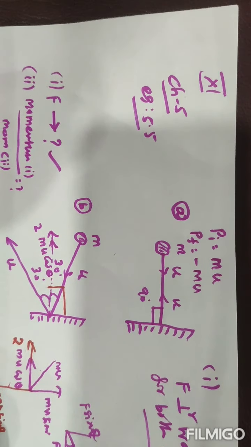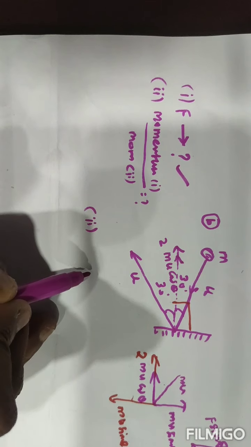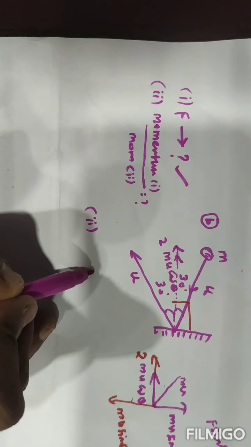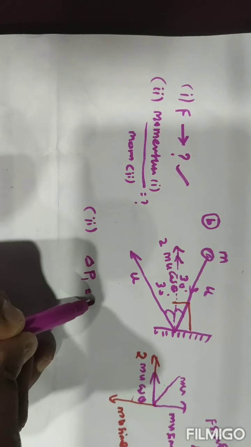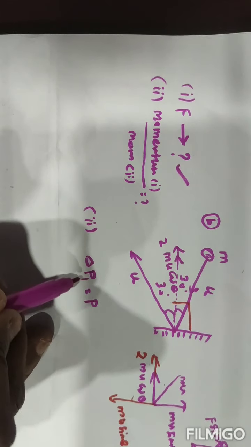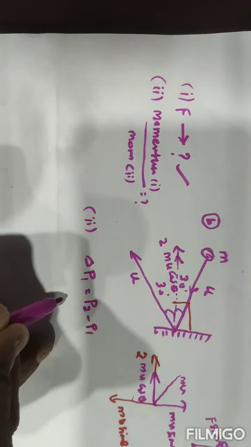The change in momentum for the first diagram is delta p1, which is p2 minus p1.